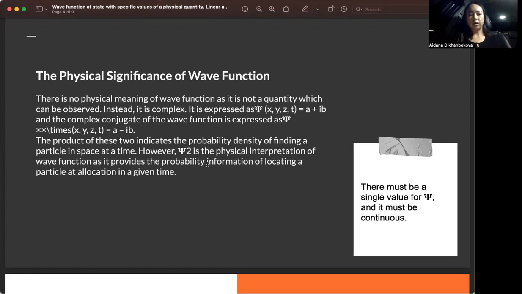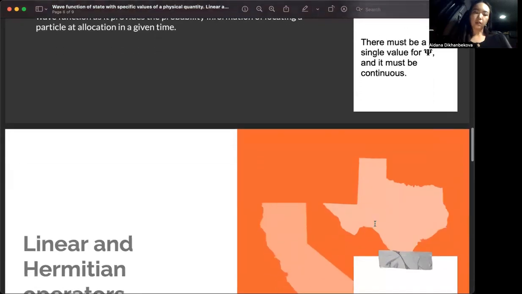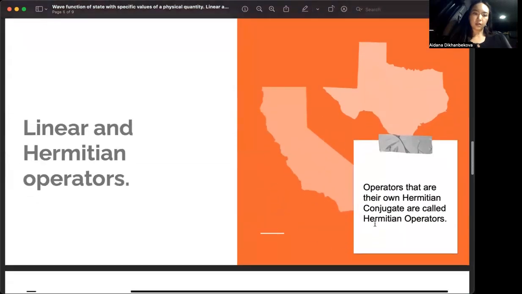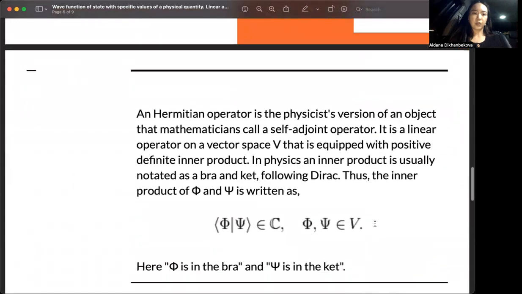However, psi squared is a physical interpretation of the wave function as it provides the probability information of locating a particle at a location in a given time. And we should know that there must be a single value for psi and it must be continuous. And next, linear and Hermitian operators.